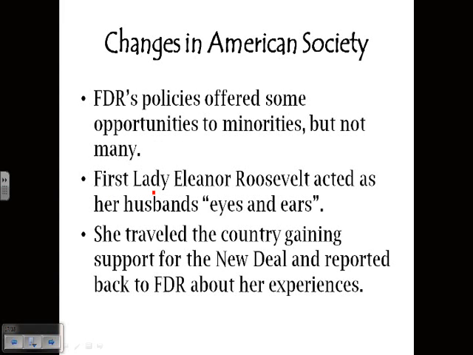Now we're looking at some of the changes. We talked about FDR appealing to African Americans and the poor, and this is based on our letters to Eleanor that we were talking about. She travels the country, particularly because FDR is so bogged down in Washington, D.C., trying to get his New Deal programs passed. She actually travels the country trying to get support for her husband's programs.